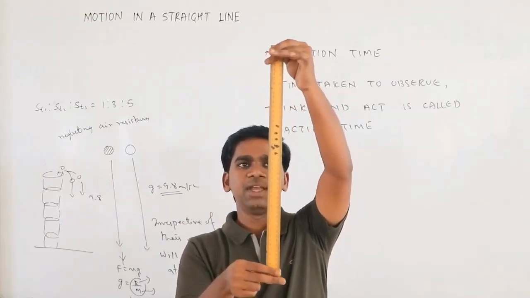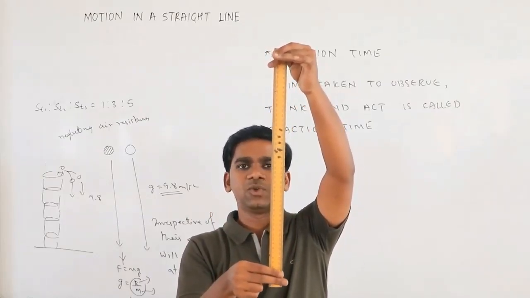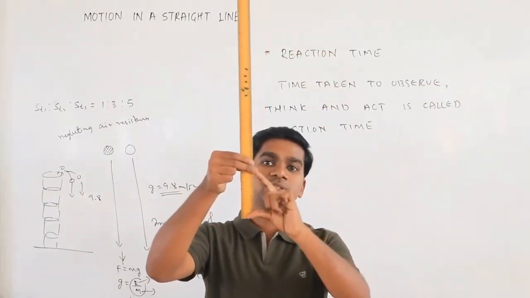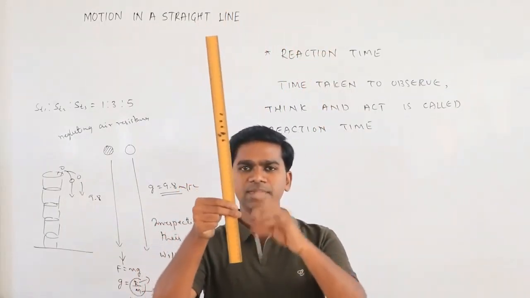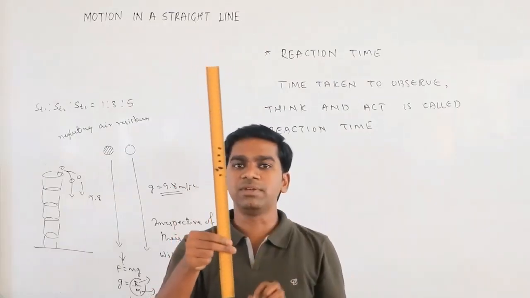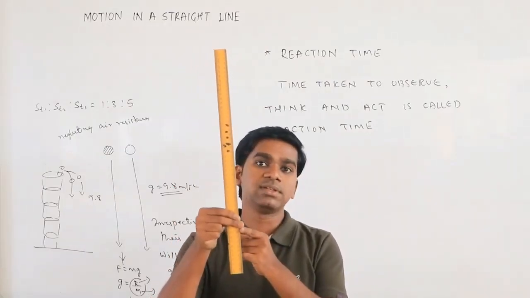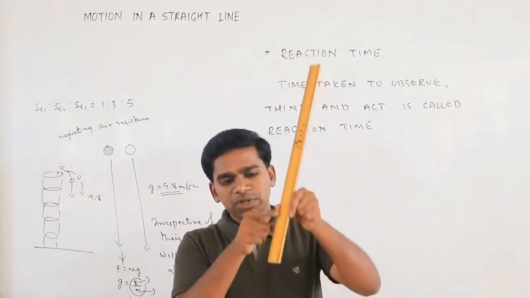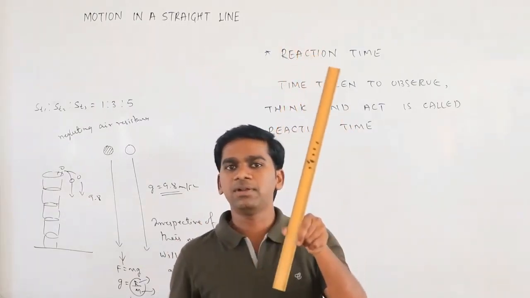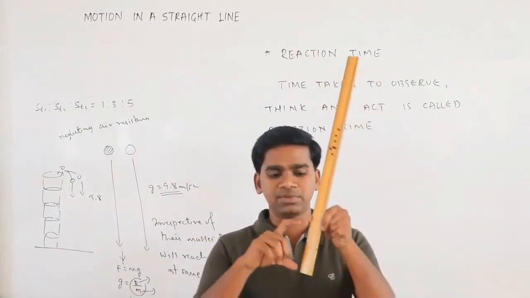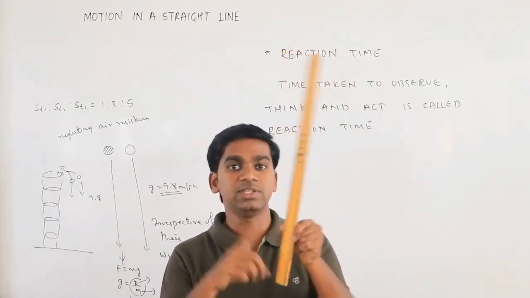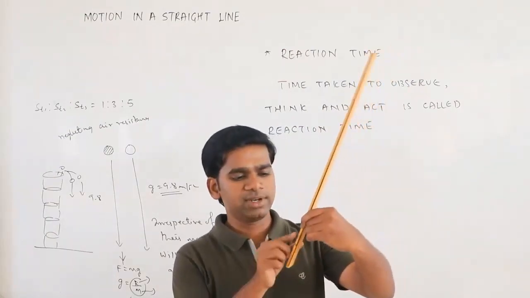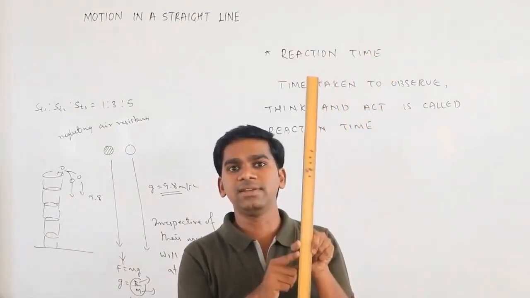Then also, as soon as you leave it, what will happen? Your hand is holding, but this much distance is already traveled. Your action is very much quick, but already this much distance is traveled. For it to travel this much distance, time is required. So the time elapsed to travel this much distance is called what? Reaction time. So how much distance has it traveled? It has traveled, say, some 10 centimeters.